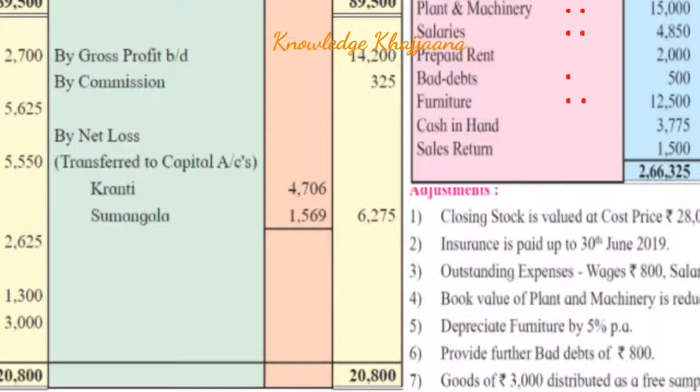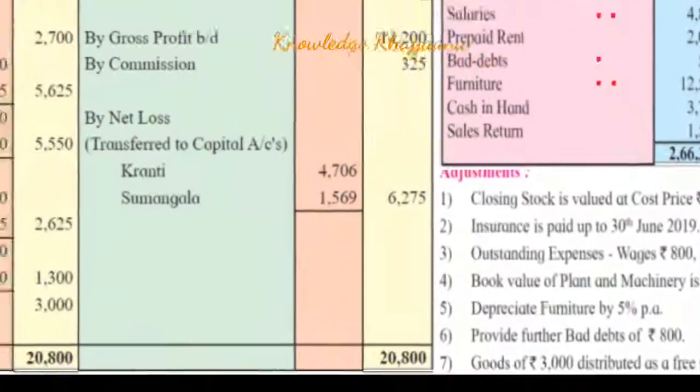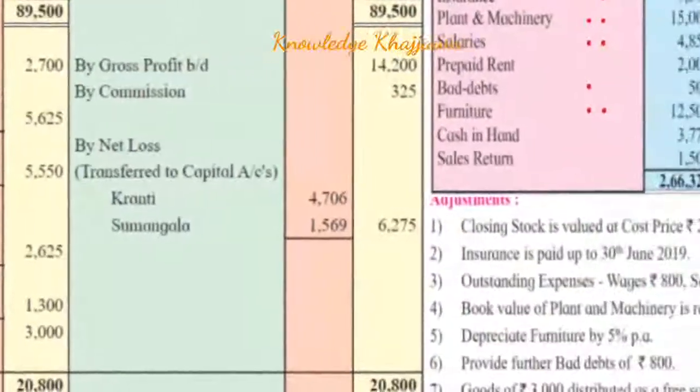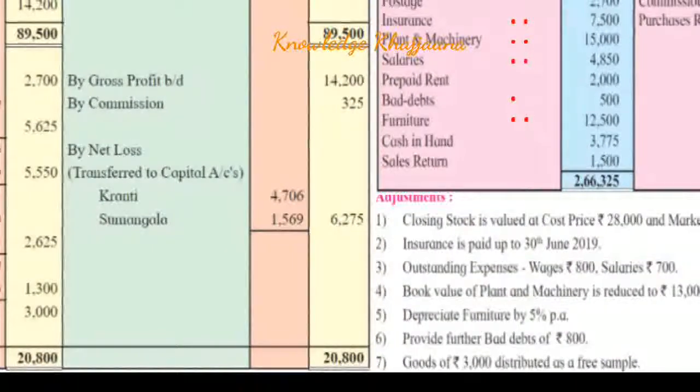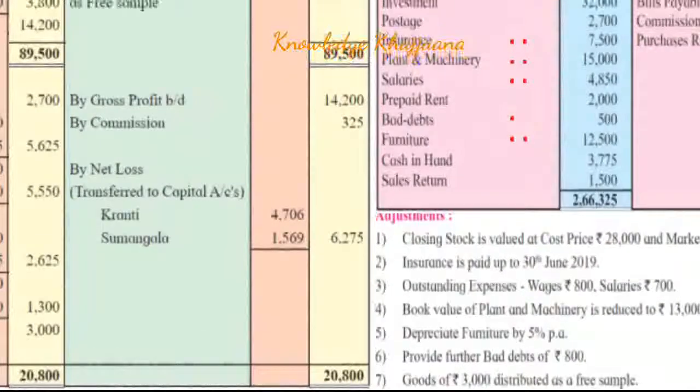And how to distribute this net loss to the partners then? See, what was given in the problem? It should be distributed to the partners in their capital ratio. And how much was the capital brought by Kranti? It was rupees 1,20,000. And what was the capital of Sumangala? 40,000. So what we came to know is that Kranti's capital is 3 times more than Sumangala's. So how should it be distributed to Kranti and Sumangala? In the ratio of 3:1.